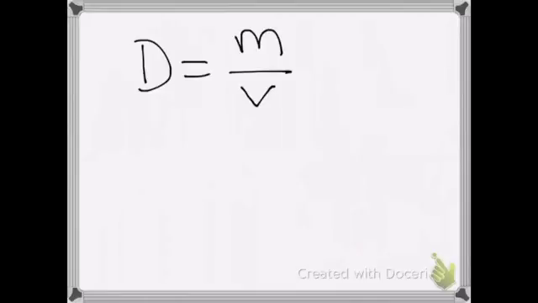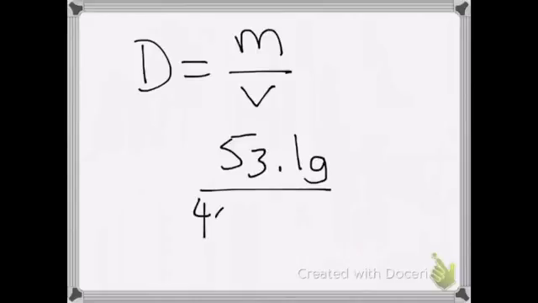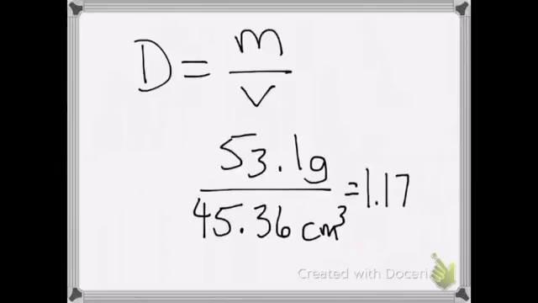So my mass was 53.1 grams and my volume was 45.36 centimeters cubed, which gives me, once I put that into the calculator, 1.17 grams per centimeters cubed. Okay, so density could be grams per milliliters, or it could be grams per centimeters cubed, depending on if you were looking at a liquid or a solid substance.